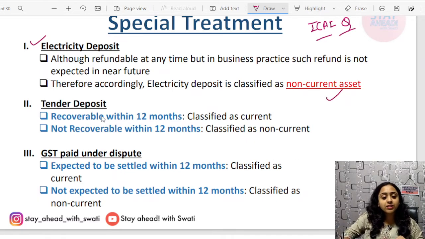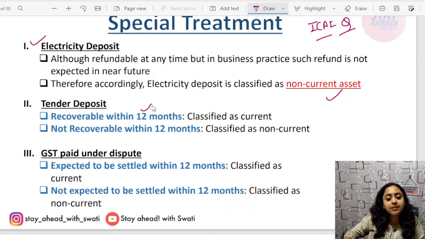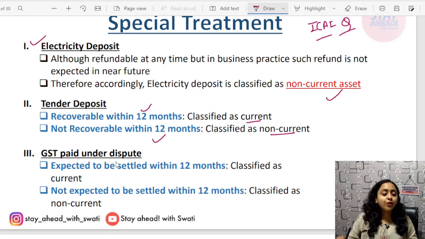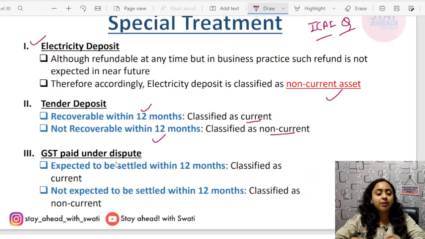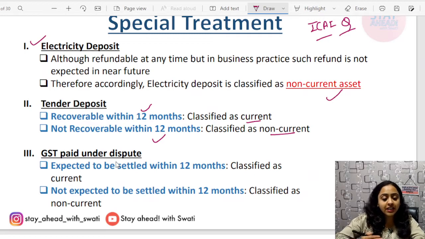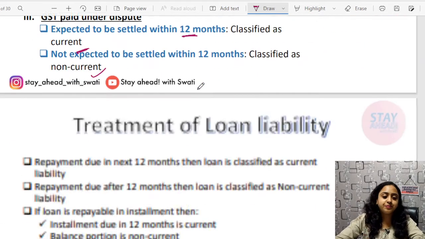Next, tender deposit: if recoverable within 12 months, then classify as current. Not recoverable within 12 months or operating cycle, then non-current. GST paid under dispute: if you have paid something and you expect that such a disputed amount will be settled within 12 months, then classify as current. If you expect that it will be settled after 12 months, then classify it as non-current.